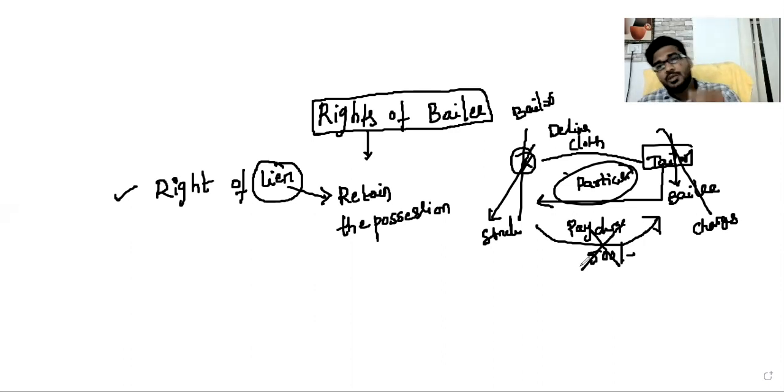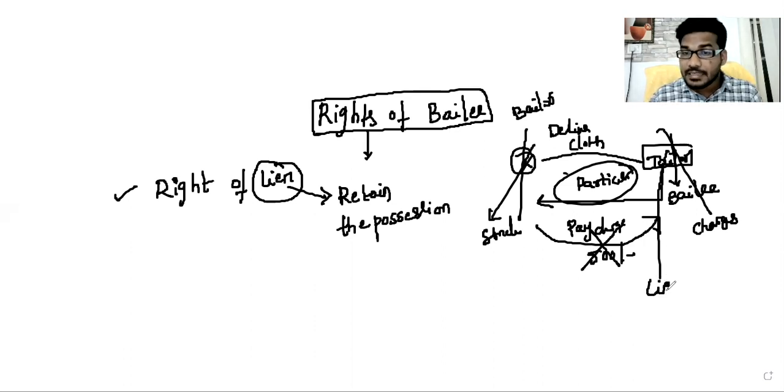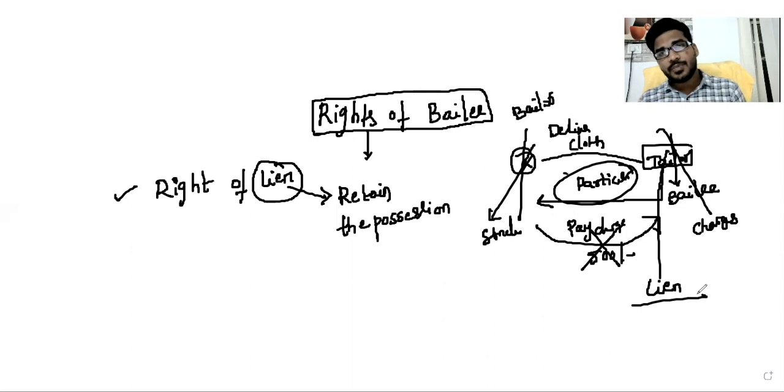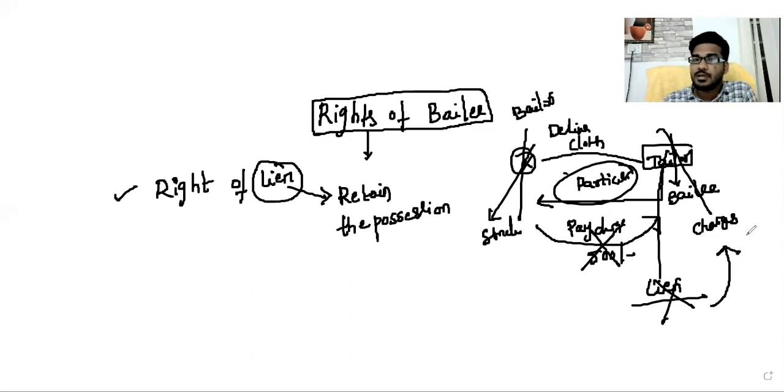Simple example: you deliver the cloth to the tailor shop, and you cannot pay the money to the tailor. What will the tailor do? Can the tailor hold that particular cloth or not? So it is called lien. Lien क्या है? The tailor is having possession, meaning physical control of the goods. Cloth tailor के पास है. You cannot pay the money, so the tailor withholds the cloth. There is nothing but retain.